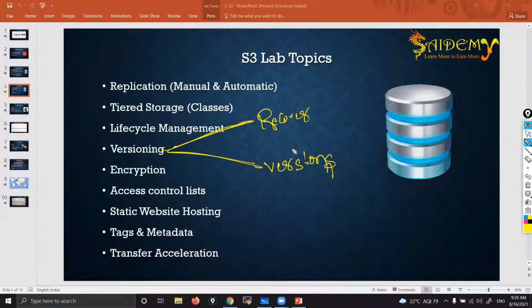What about the second advantage? You can store the file in the form of versions. Assume that this is my laptop, and this is S3 bucket.